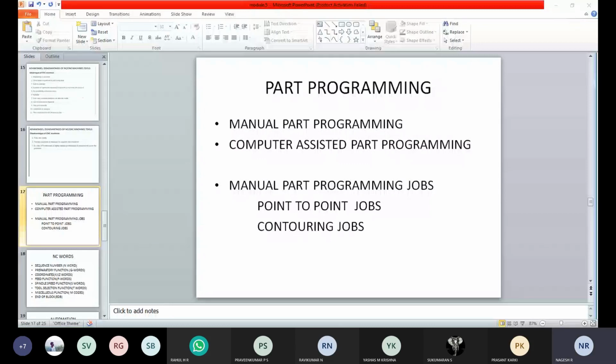Now in this manual programming itself we have two categories.